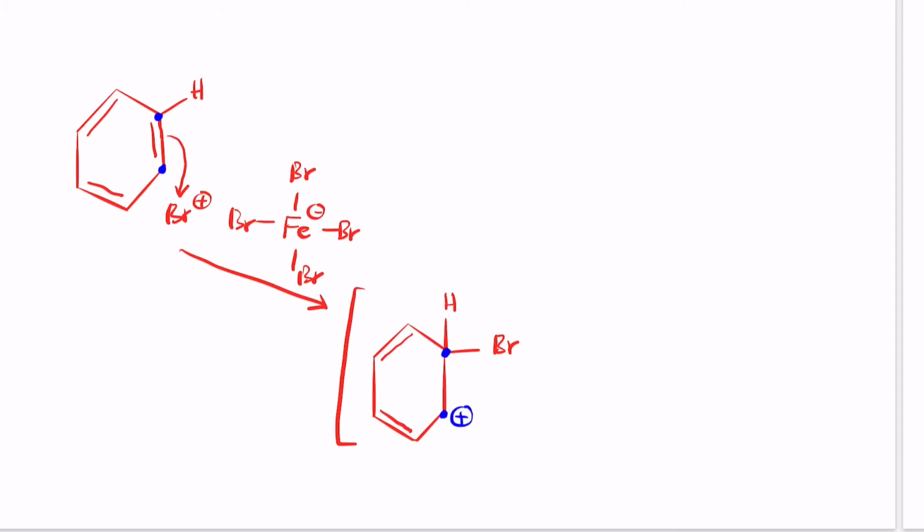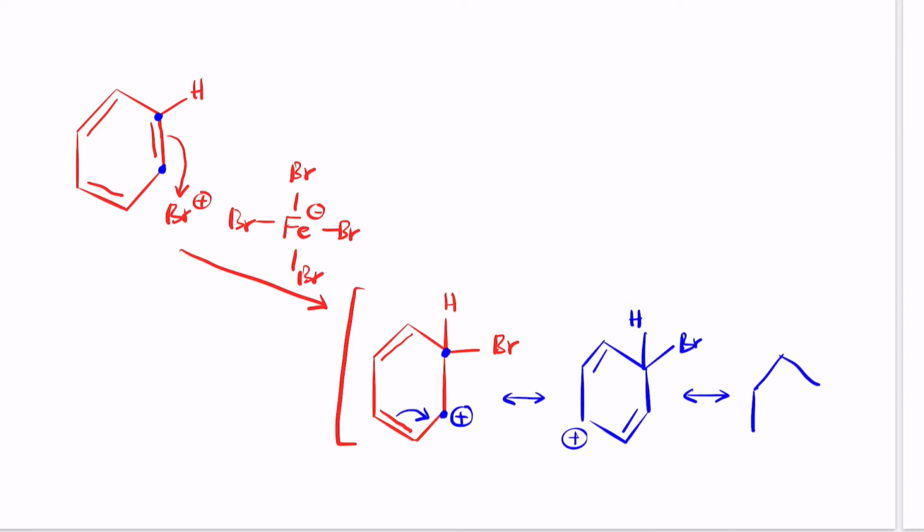So you will have the double bond shift here, which can cause a positive charge here, and the double bond here, causing it to still have bromine here, and it undergoes resonance again. The more it resonates, the more it stabilizes.